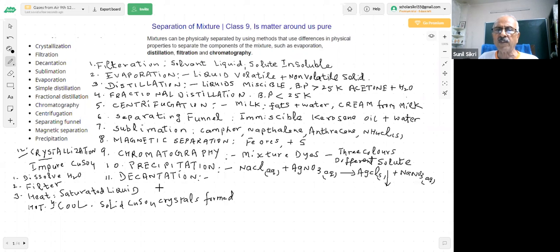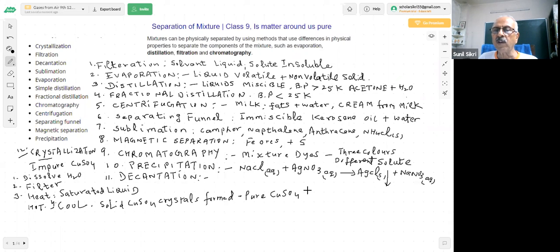Some water evaporates. On cooling, the crystals of copper sulfate are formed. And these crystals are pure. These crystals, students, are pure copper sulfate.